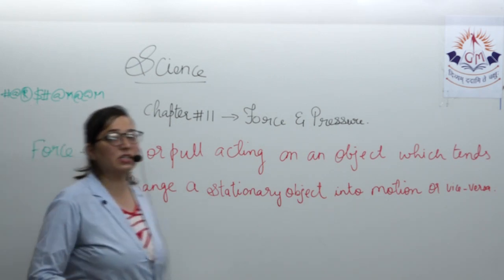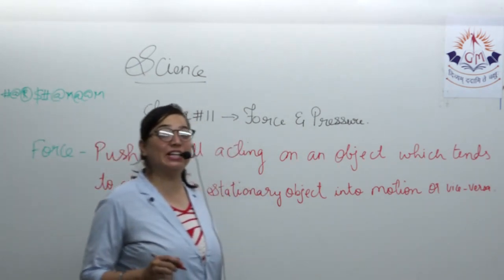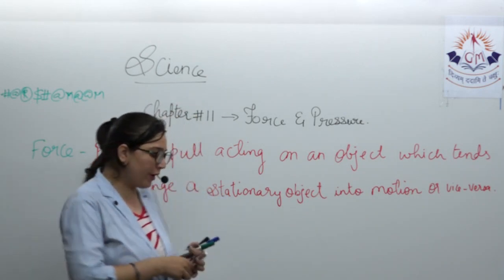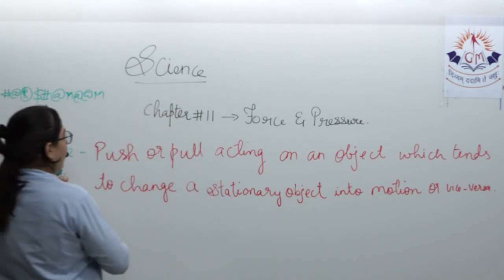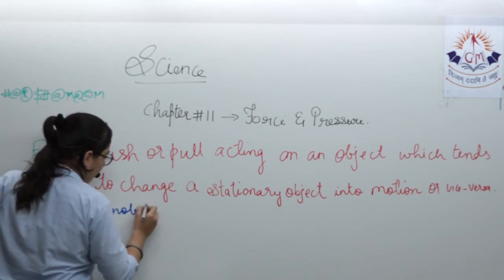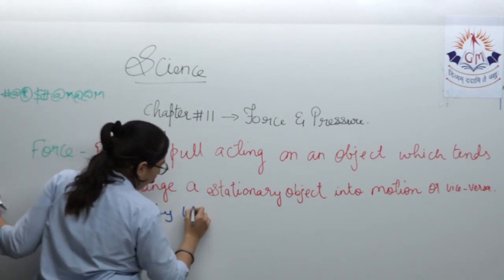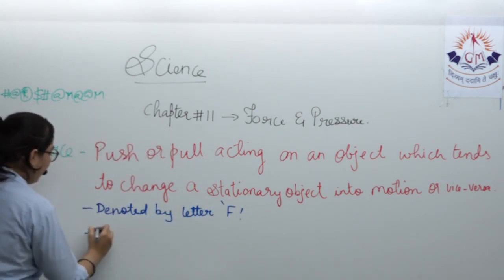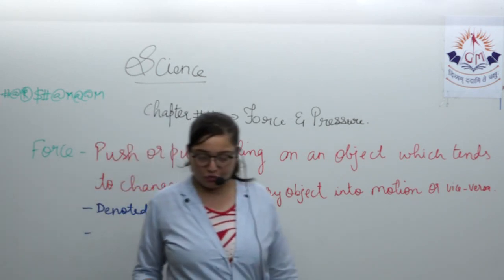What is it called? Force. It is denoted by the letter F. How to write force? Just write F. And its SI unit is Newton.